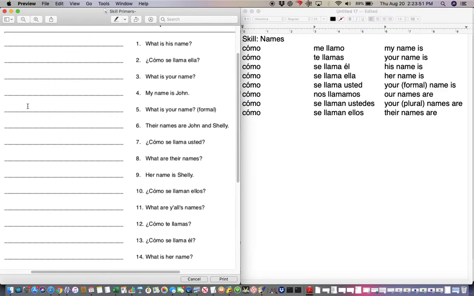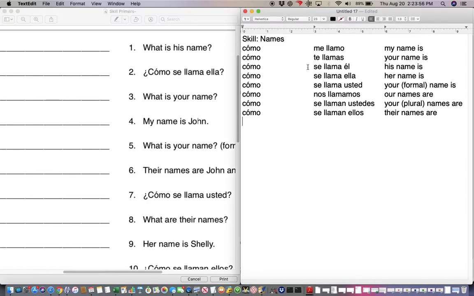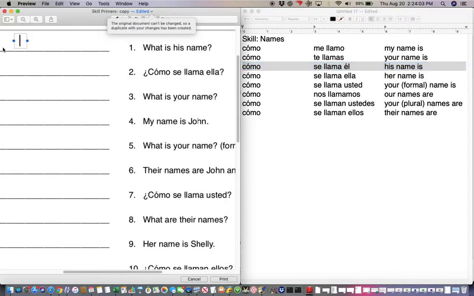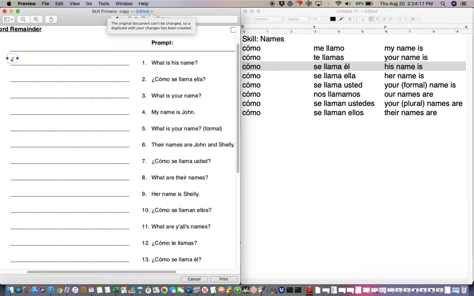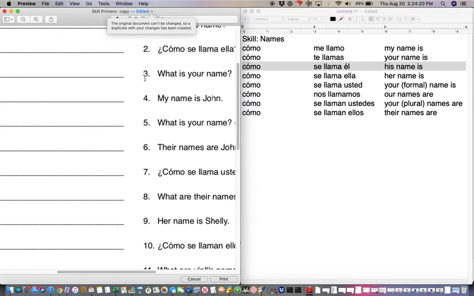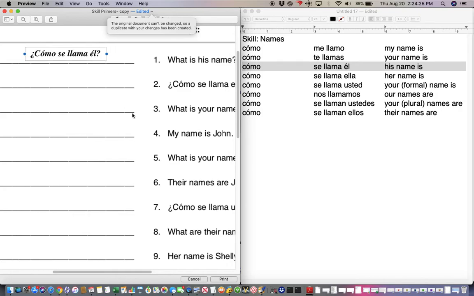So number one, what is his name? That's right here, literally. What is his name? Cómo se llama él? Let's see, make that a little smaller so I can get more over here. All right. So, cómo se llama él? Yeah, I need to make that larger. There we go.